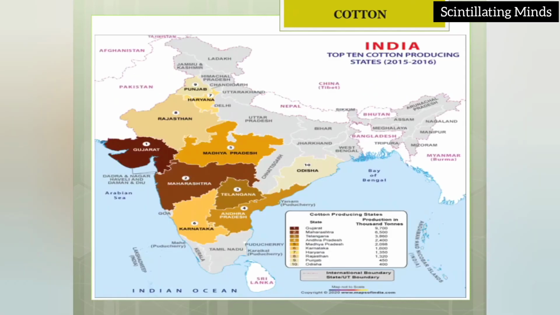Now these are the cotton producing states of India. So once you see which are the states which are producing cotton, here this is the general data given according to 2015-2016. So once you go through the map, see which are the areas which are producing mostly cotton in India. By the help of the map you are able to understand easily.